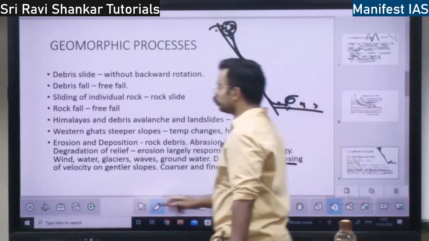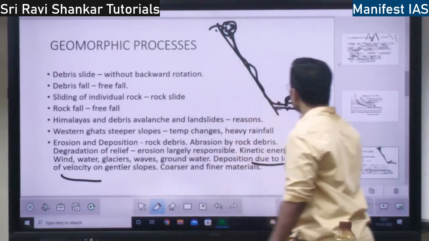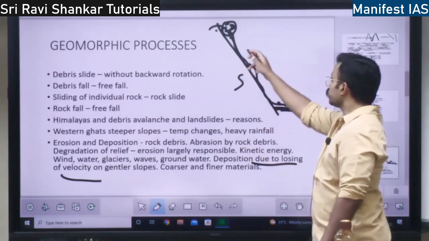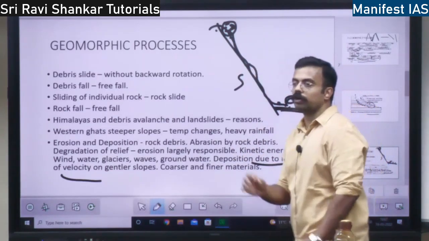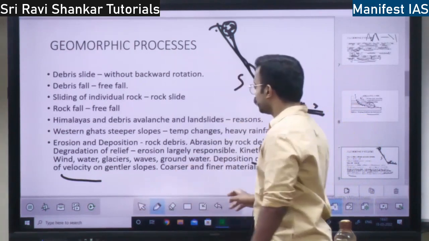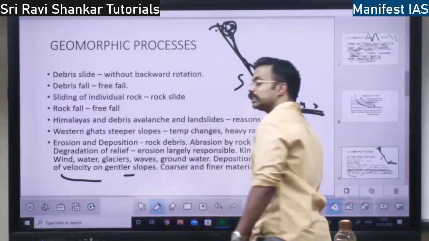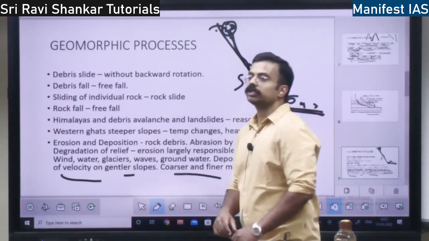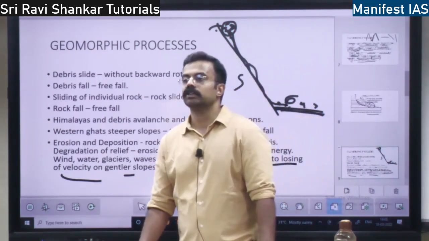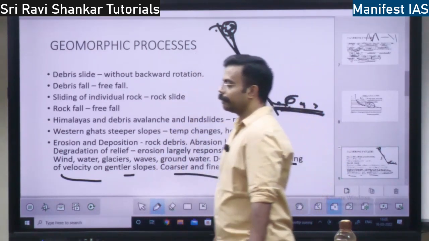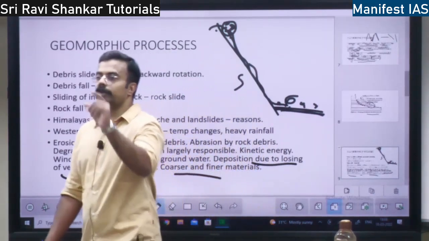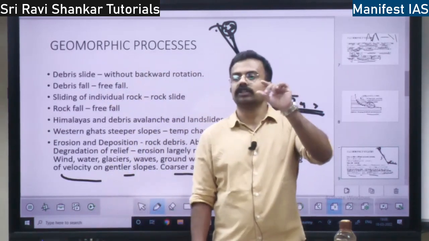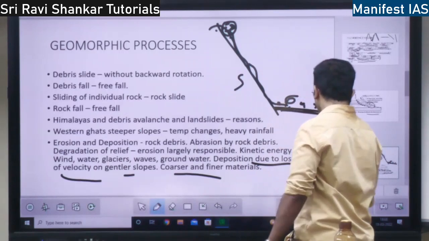Deposition takes place due to loss of velocity on a gentler slope. This is a gentler slope. This is a steep slope. On the steep slope, it will move faster. On the gentle slope, because they lose velocity, deposition will take place, right? So there will be both coarser material and finer material. What is coarser material and finer material? In erosion, there will be material which is big in size. Also there will be material which is small in size. So both of these lead to erosion and deposition.